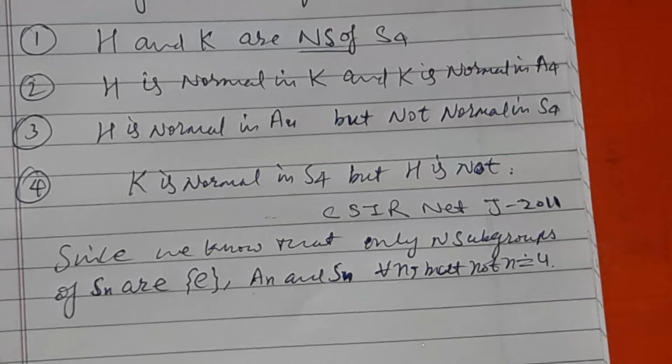If n equal 4, then Sn has 4 normal subgroups, among them 2 proper normal subgroups.